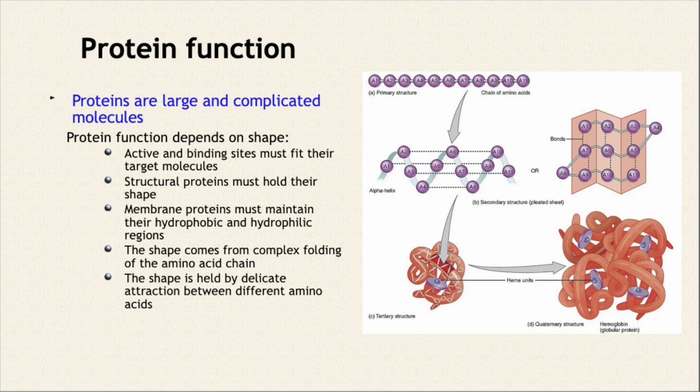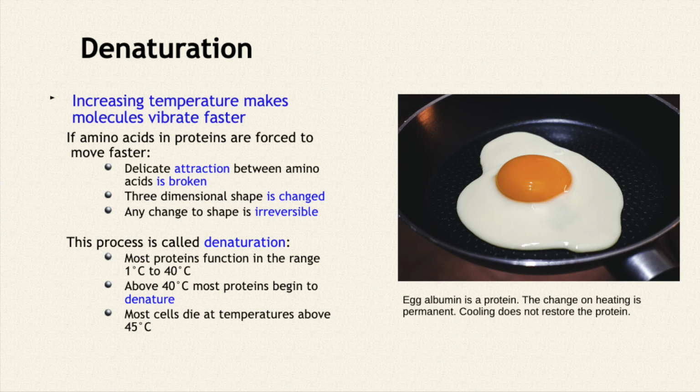That's the quaternary structure. Or in this particular group, we've got the heme group, which in hemoglobin is incorporated into the structure of the hemoglobin protein, right? But the shape is held together by delicate attraction between different amino acids, and that delicate attraction is very easily disrupted by heat, which is why you can't heat up biological systems. Okay? That's a lot to write down. See if you can get it down, and then we'll stop.